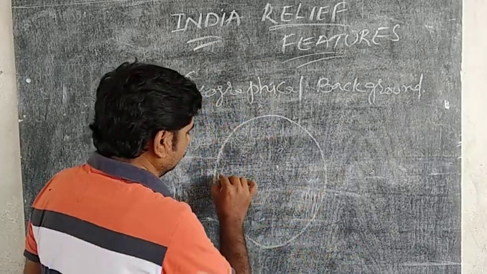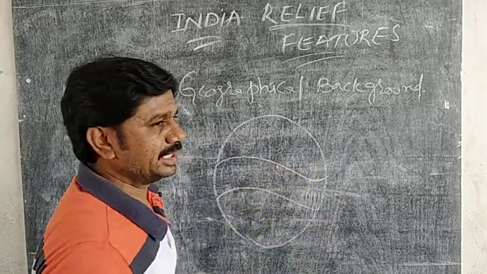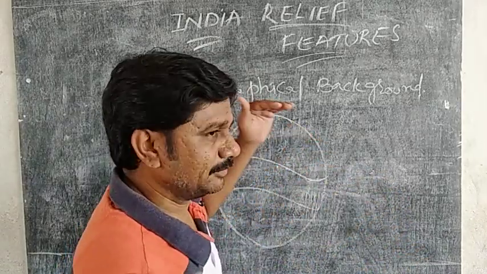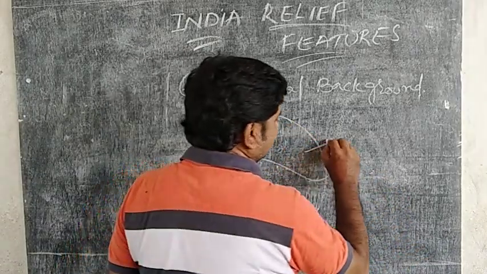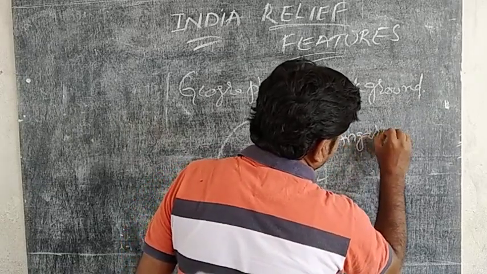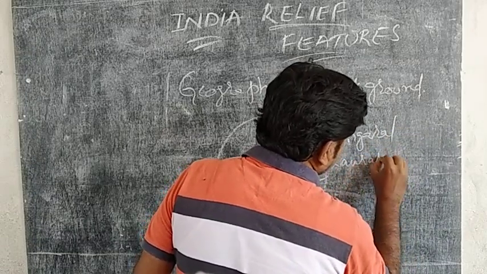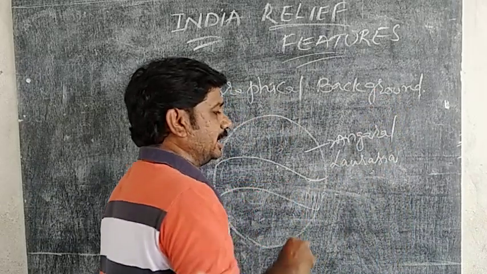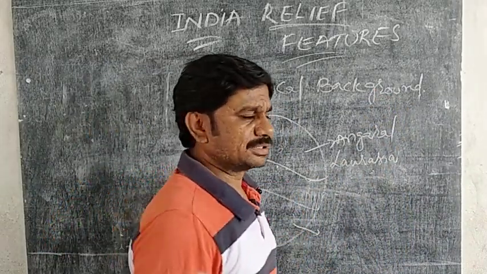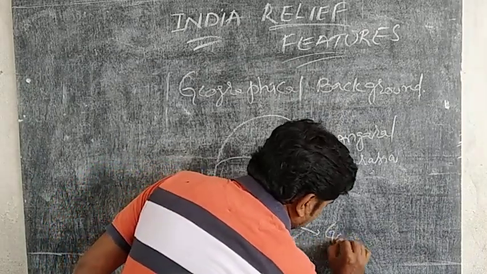So, before the formation of the continents on the Earth's surface, the Earth was divided into two giant landforms. The northern part of the land was called Angara or Laurasia, and the southern part, the giant continent, was called Gondwana land.